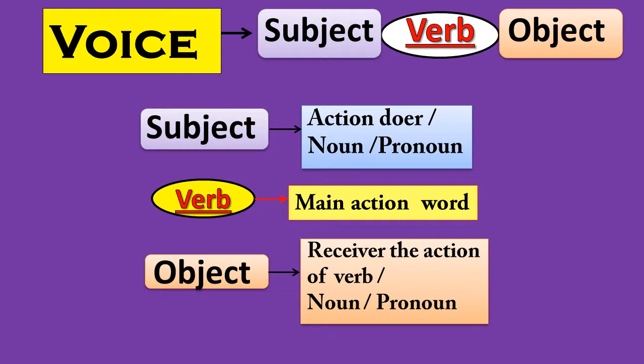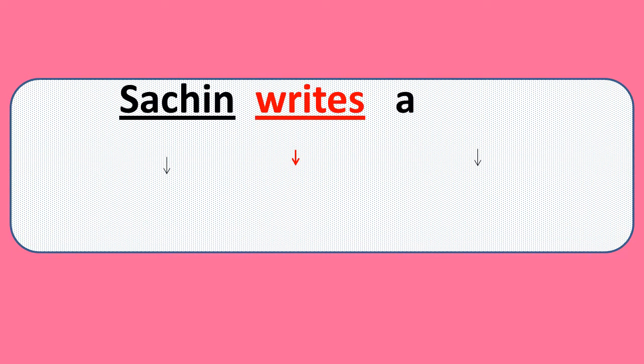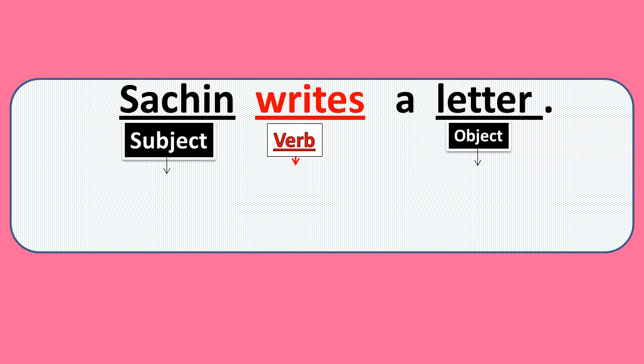Here we can change the voice. In the sentence, it does not matter whether the sentence is long or short. We only have to identify and understand the subject, verb, and object. Look at, for example, Sachin writes a letter. In this sentence, writes is a verb. It shows the main action. Sachin is the action doer, and letter is the action receiver.